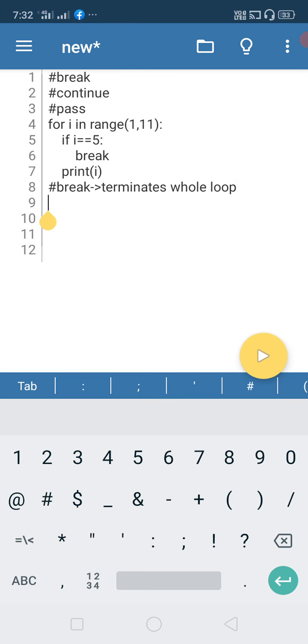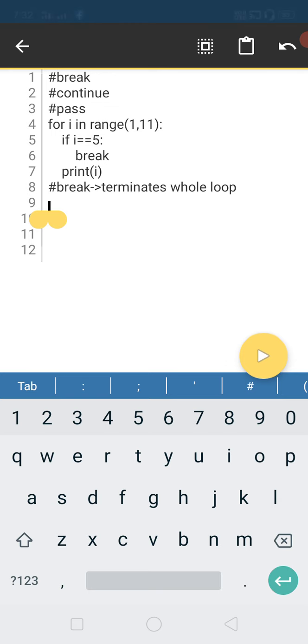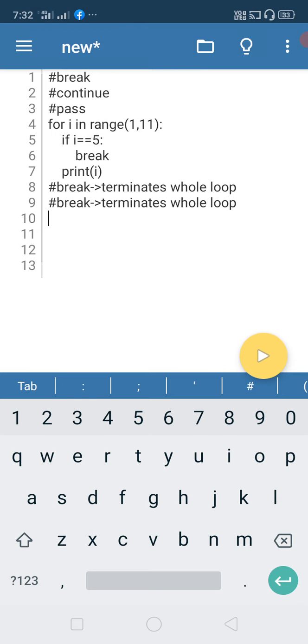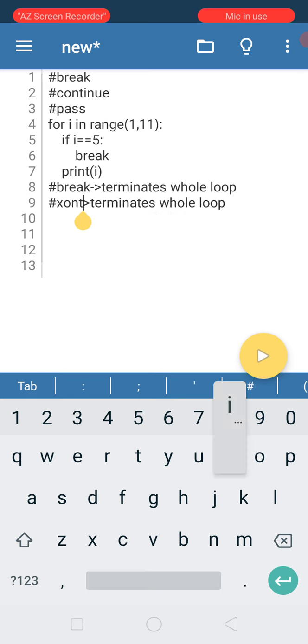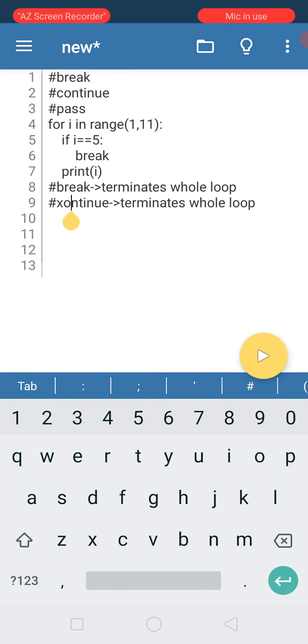But continue just terminates the iteration. Okay, it's very weird to type on this phone, because the keys are very close, right? I am experienced in typing on the computer, and it was very difficult for me to type here, but I need to write whole iteration. Okay, so this is the difference between break and continue.